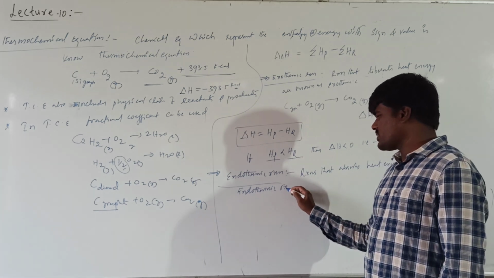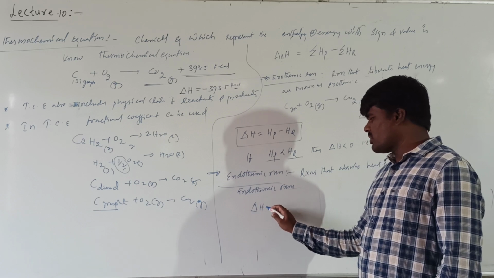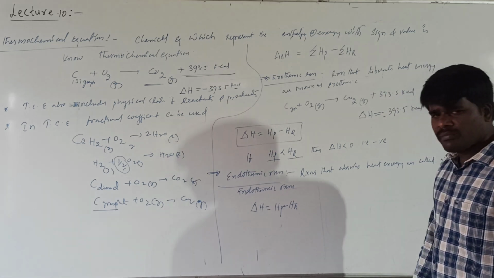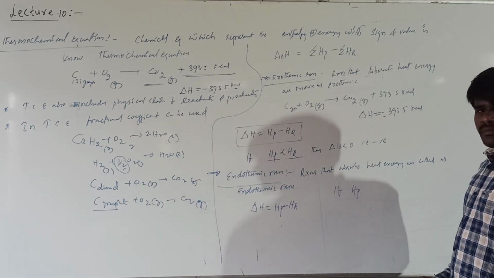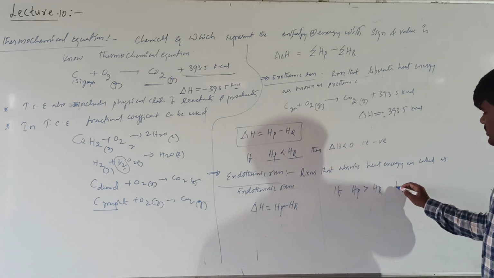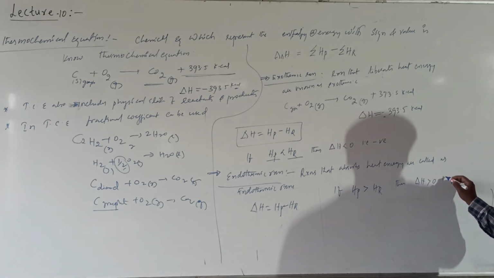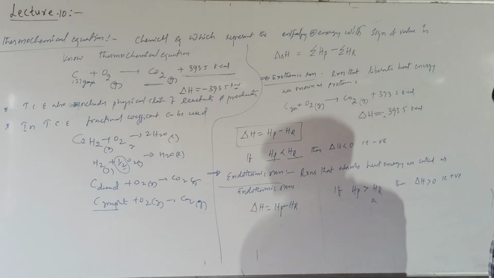Basically, delta H of these reactions will also be given by HP minus HR. When a reaction becomes endothermic, the enthalpy of the products is greater than the enthalpy of the reactants. Then delta H will be greater than 0, that is, positive. Then we say the reaction is endothermic.